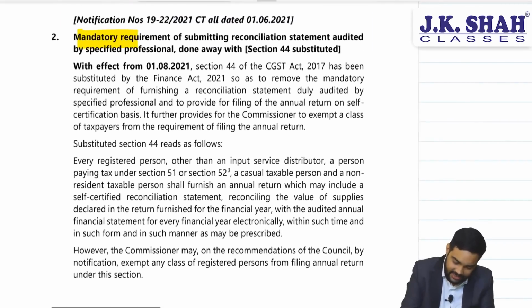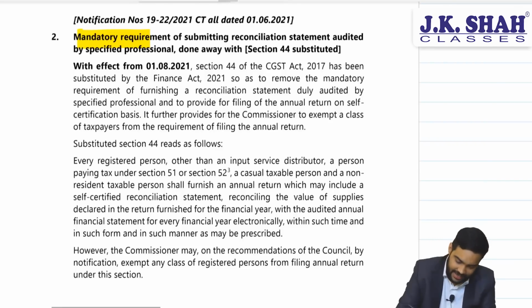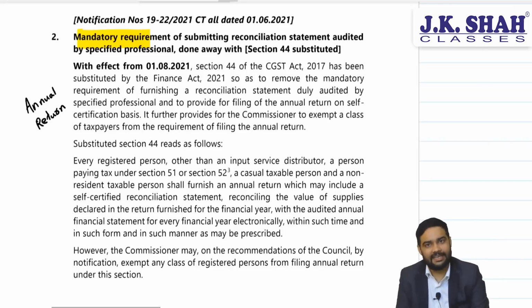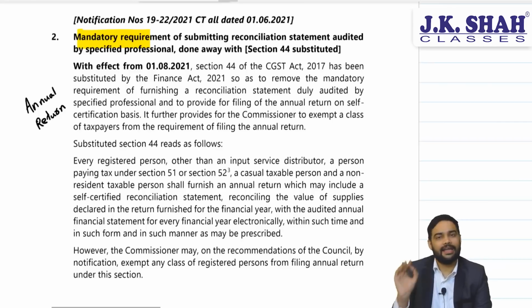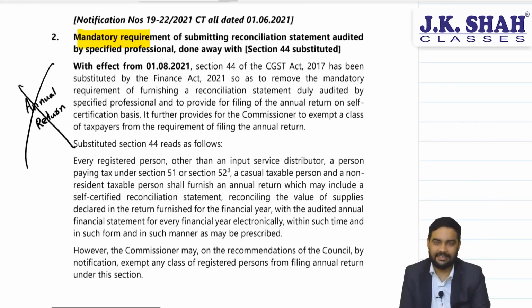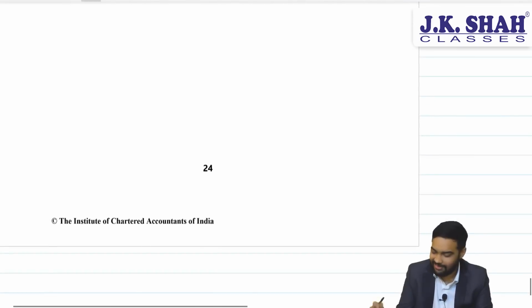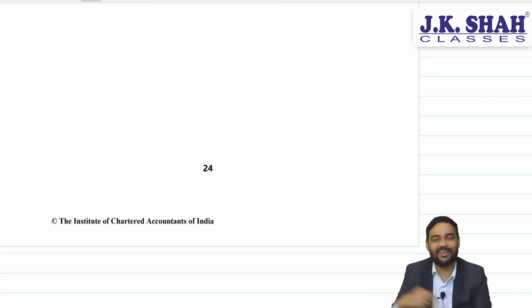And the second one is with regard to section 44, annual return. See, annual return is not required to be furnished by central government, state government, local authority whose books are audited by CAG, Comptroller and Auditor General of India. In such cases, annual return is not required. This remains as it was earlier. And with this, we come to an end of amendments. These are the amendments which have happened.